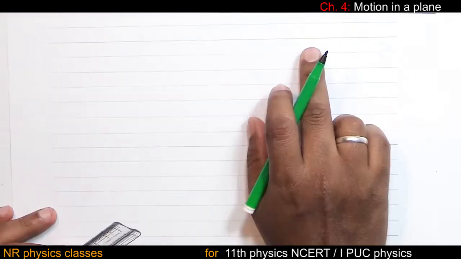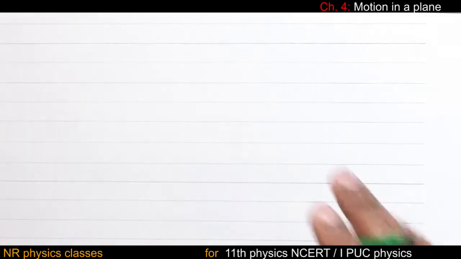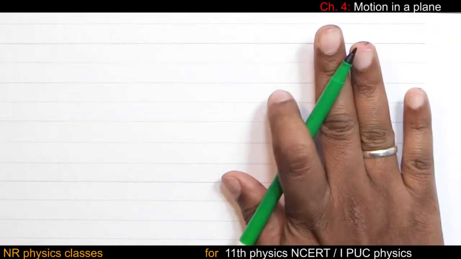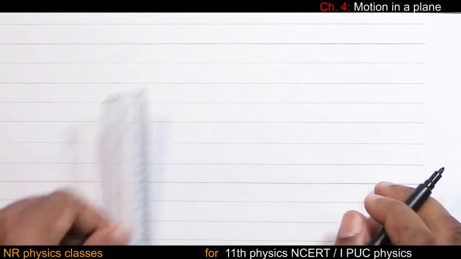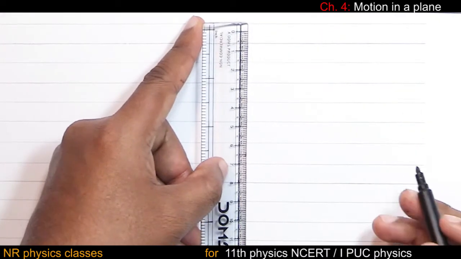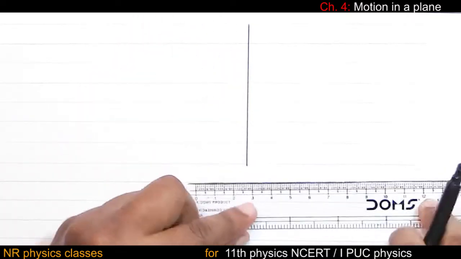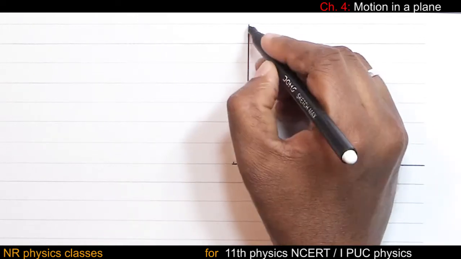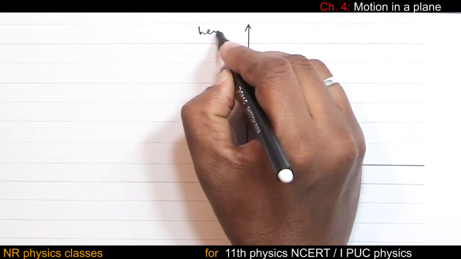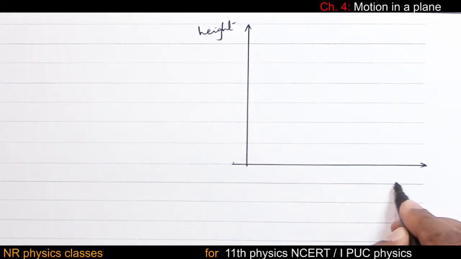Okay. Derivation of the equation of projectile motion. This is for 5 marks, 4 marks or 3 marks. Y-axis, X-axis. Y-axis represents height, X-axis represents horizontal distance.